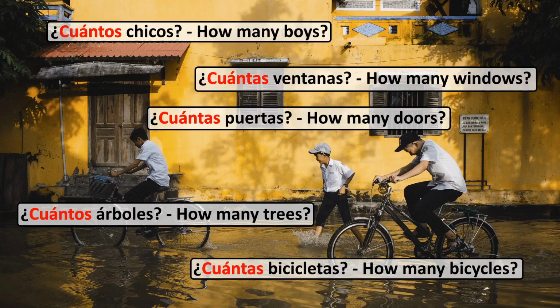In case of count nouns, we say how many. In Spanish, we have also separate forms for each gender. So, cuántos for masculine gender in plural, cuántas for feminine gender in plural. So we have los chicos, the boys. ¿Cuántos chicos? How many boys?